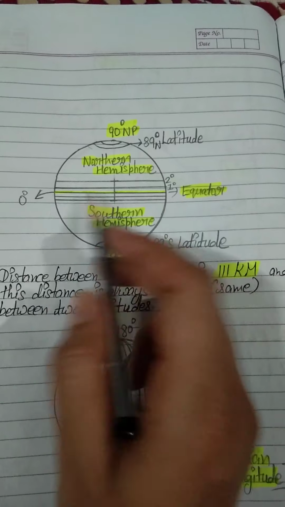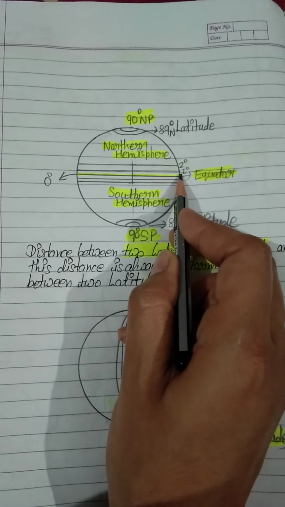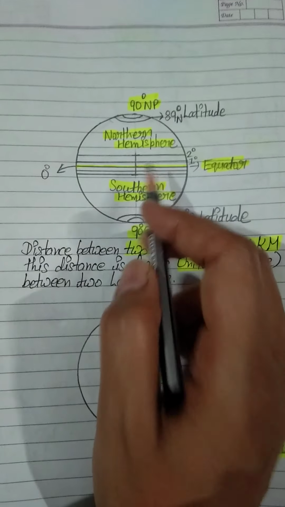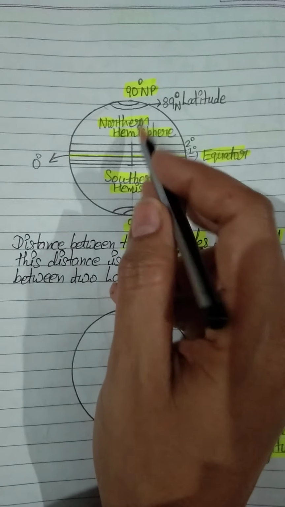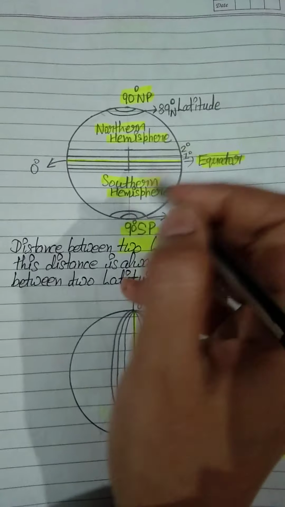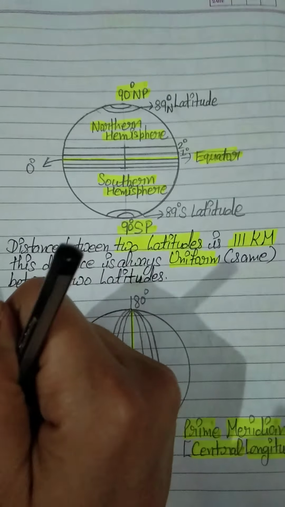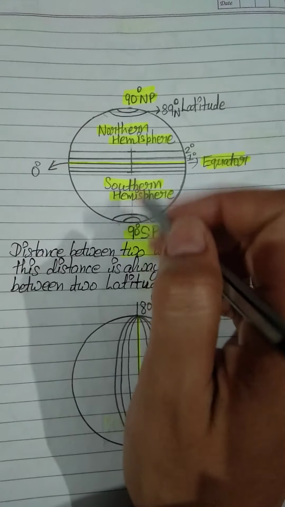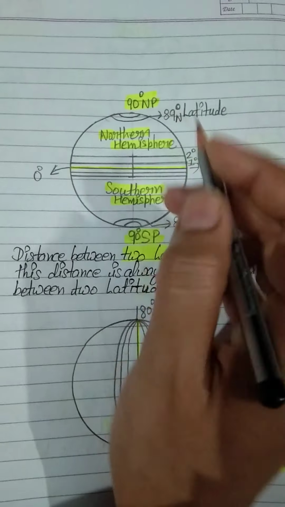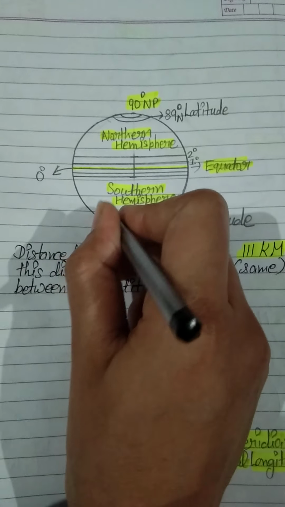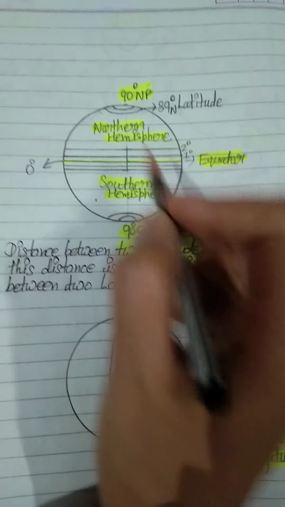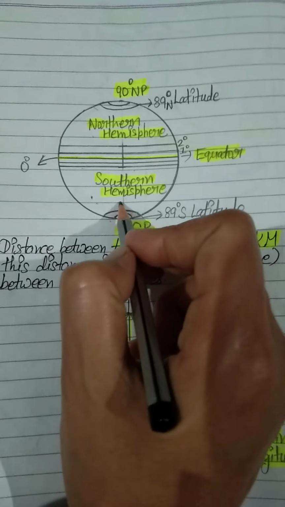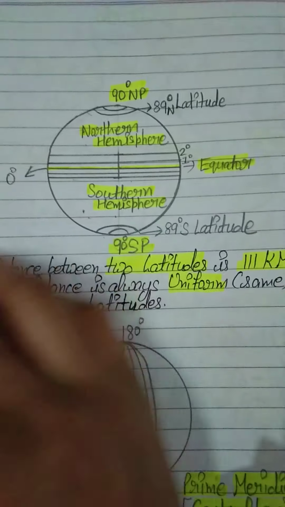Students, just see this page. As you all know, this is our 0 degree equator, and this is our northern hemisphere. The part above the equator is known as the northern hemisphere and the part below the equator is known as the southern hemisphere. In both of the hemispheres we have 90 latitudes, so 90 latitudes in the northern hemisphere and 90 latitudes in the southern hemisphere. So students, see this one.